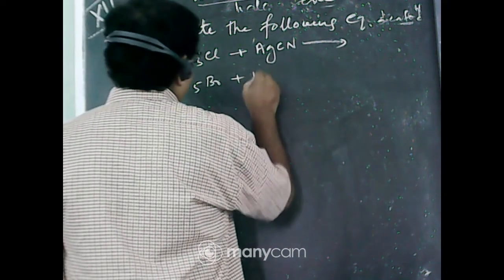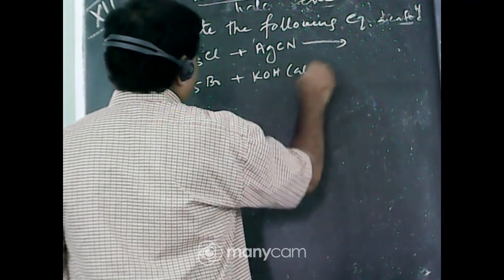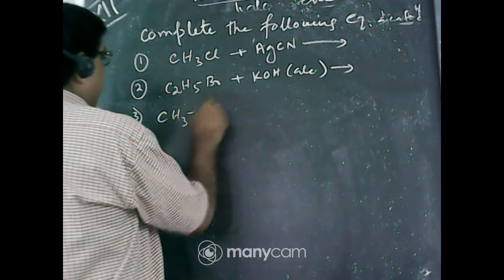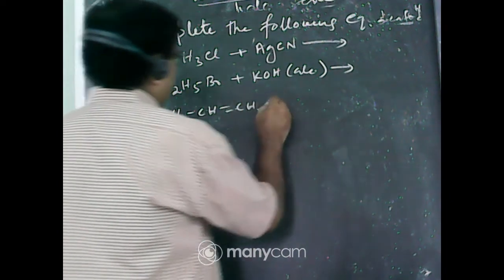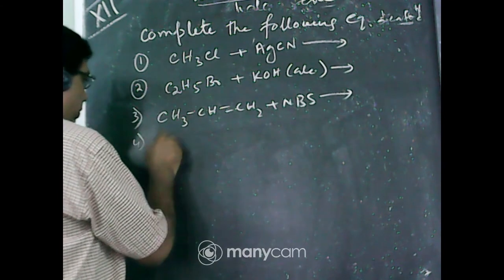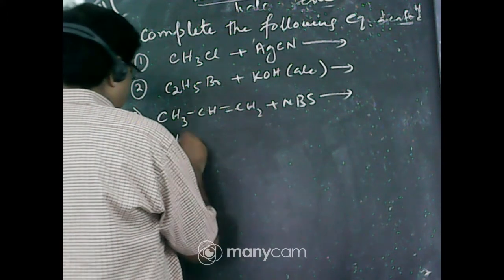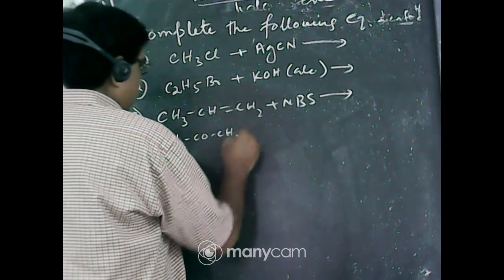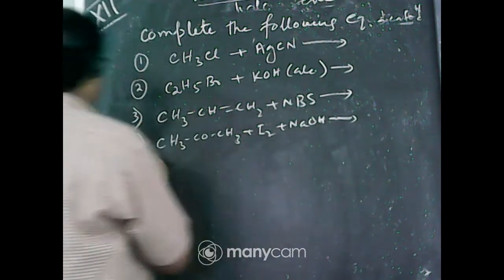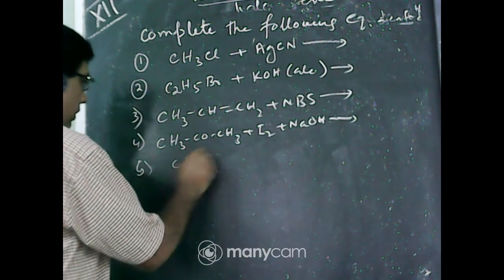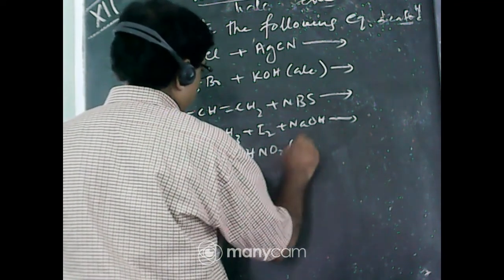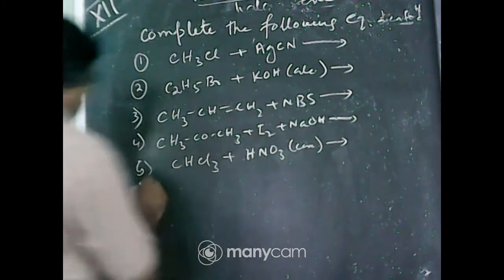Number 2: C2H5Br plus alcoholic KOH. Number 3: CH3CH=CH2 plus NBS. Number 4: CH3COCH3 plus I2 plus NaOH. Number 5: CHCl3 plus concentrated HNO3.